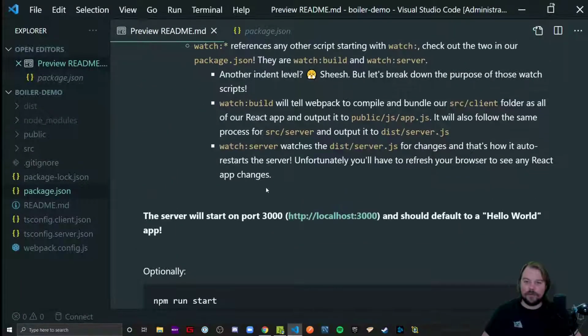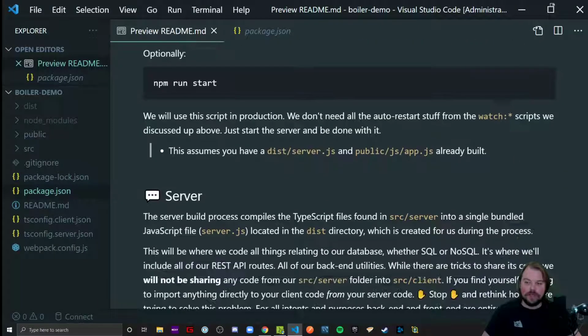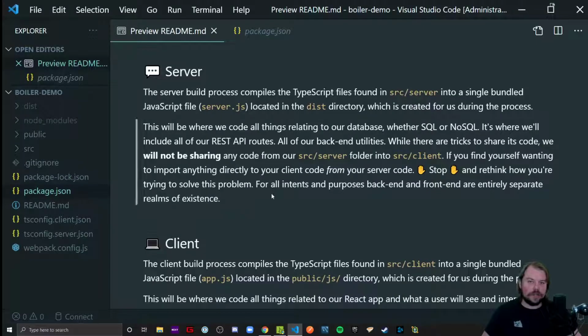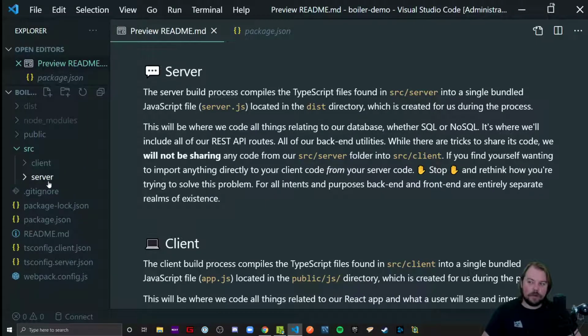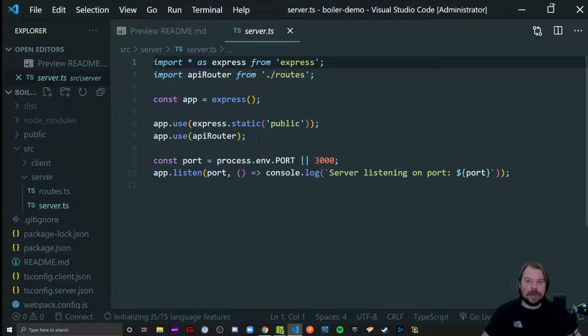Alrighty then. So with a little basics of how that script works and how this boilerplate is pieced together, we can talk a little bit more about the server here, where everything server-side development-wise, you're going to be writing, surprise, in your server folder. Something I want y'all to keep in mind is that this has no opinions on how a database or file system is connected. In the TypeScript Chirper lab, you had to put the chirp store, the strongly typed chirp store, into a TypeScript file, and you would use that as your database, essentially.